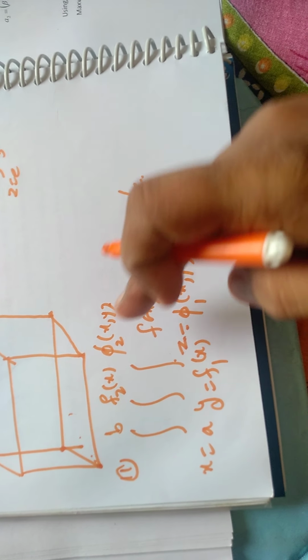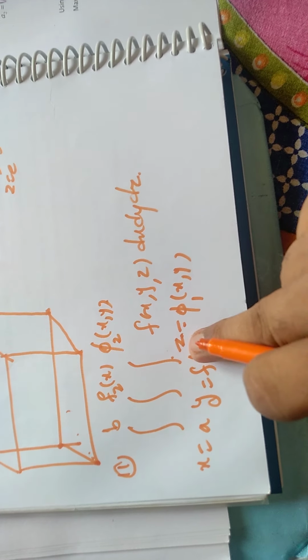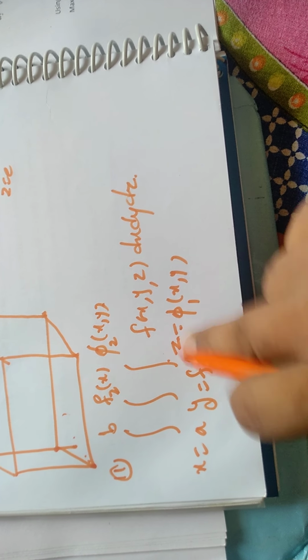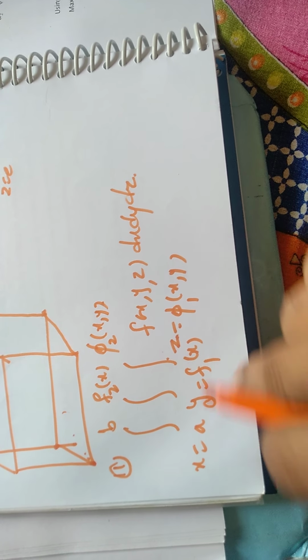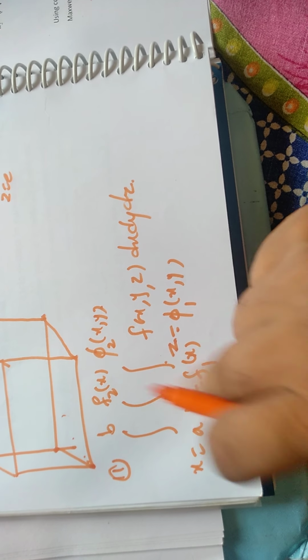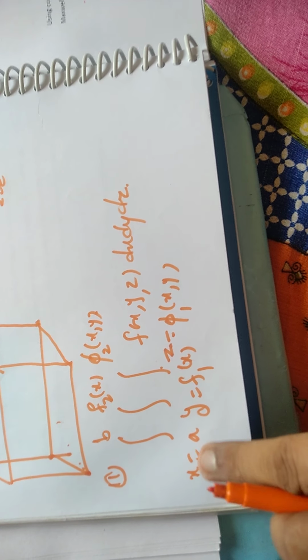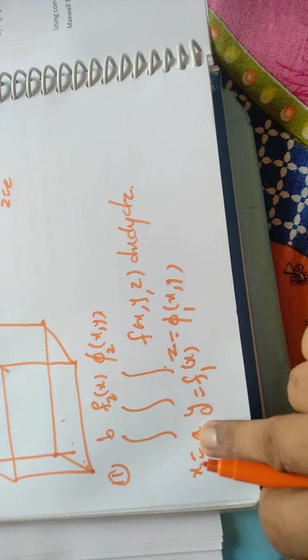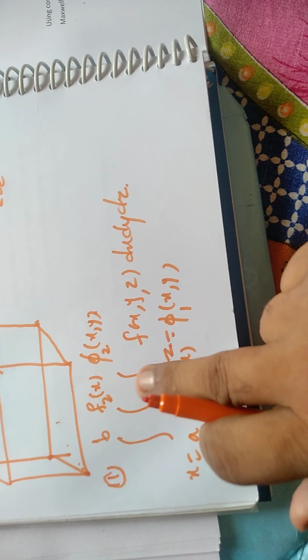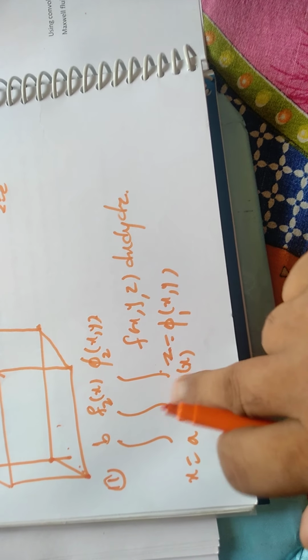If the limits of the z coordinate depend on the x and y variables, then only x and y are left. The limits of y depend on x, and now only the x variable is left, with constant limits for x. Correct? So one variable is added in each dimension.